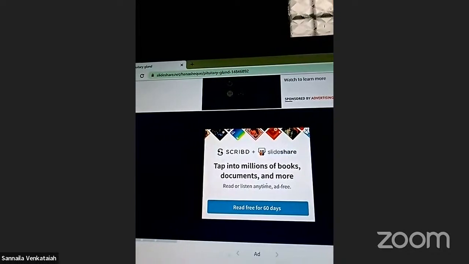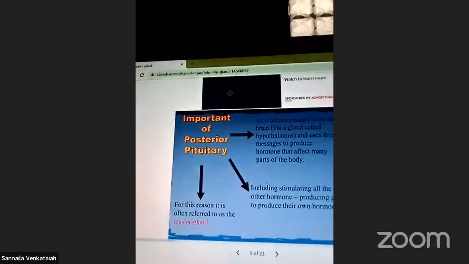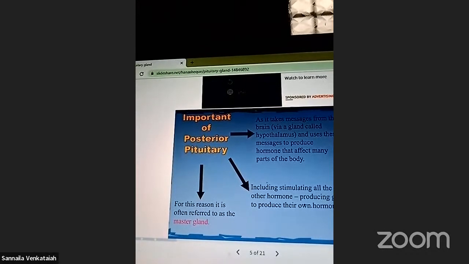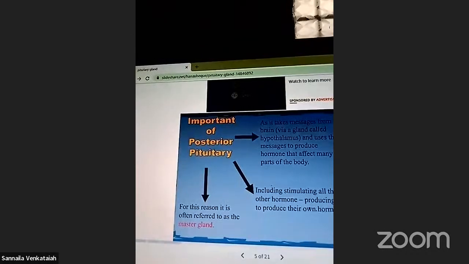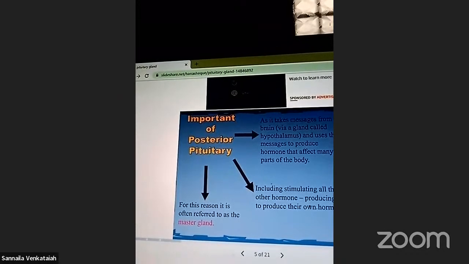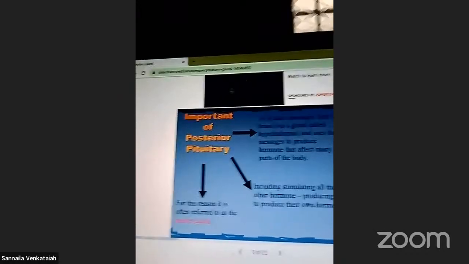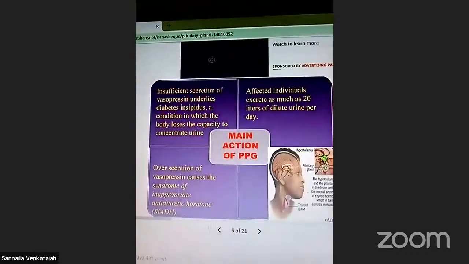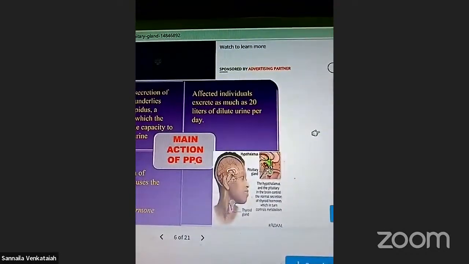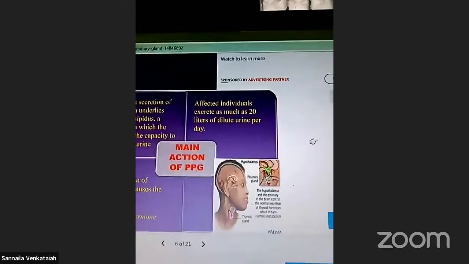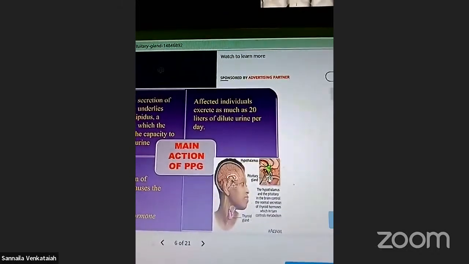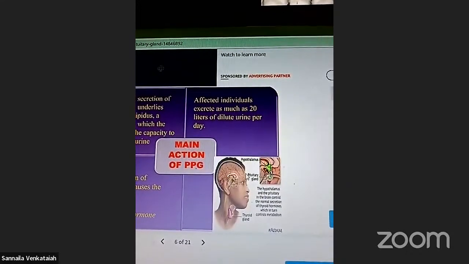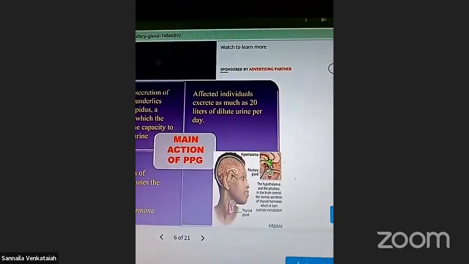Right? Posterior hormones and their releasing are related to the master gland of the endocrine system. The pituitary gland is the master gland of the endocrine system, right? Look here, these are the thyroid gland, and these are the pituitary gland.